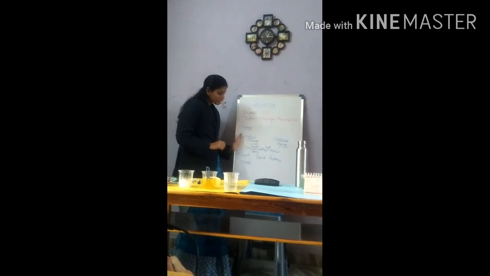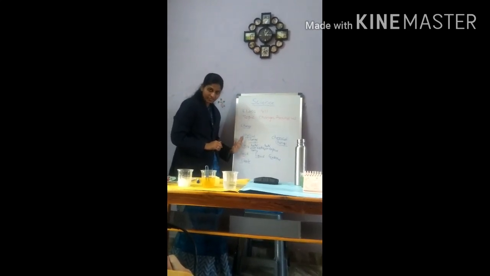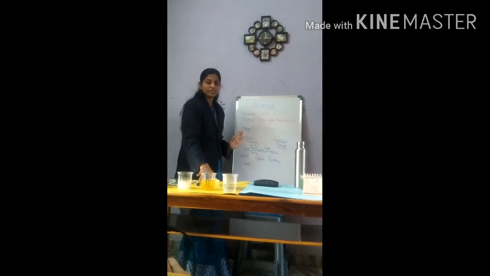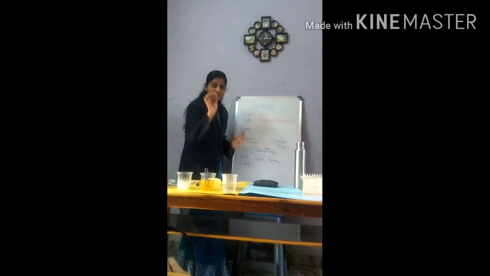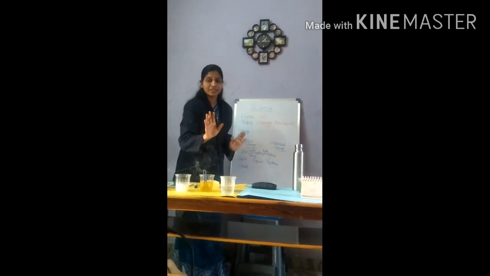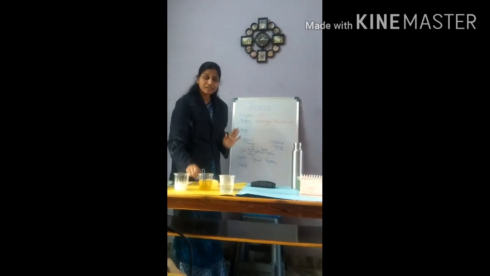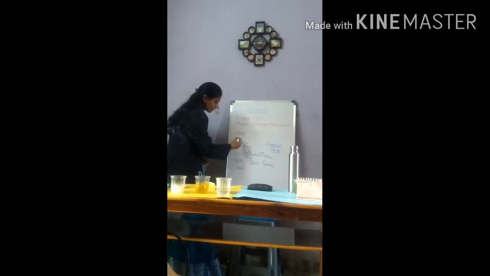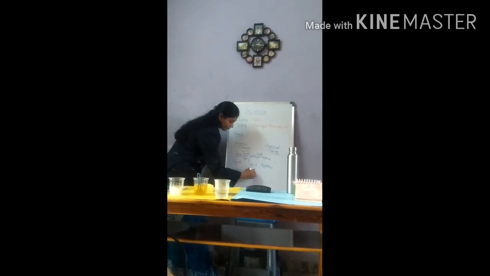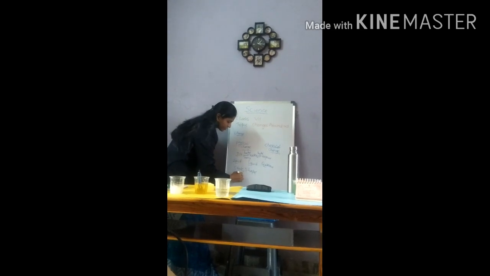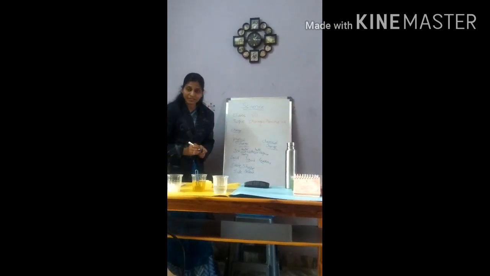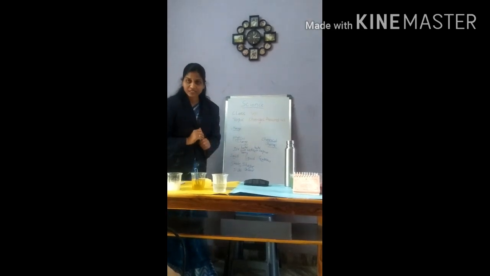Physical change is a change where there is a change in the state, shape, size and color of the substance taking place. So if there is a change in the state, shape, size and color of the substance, then it is called a physical change.